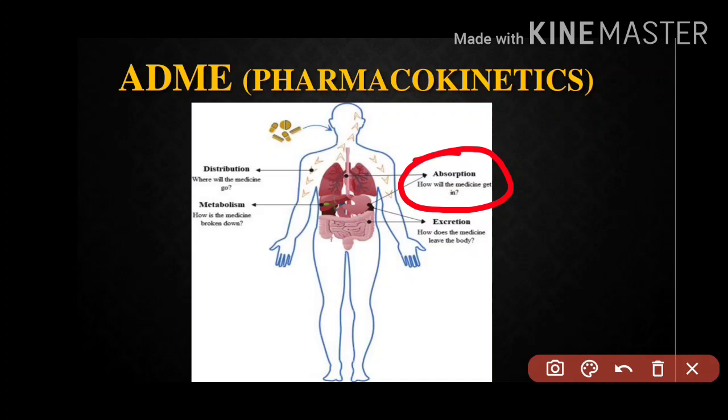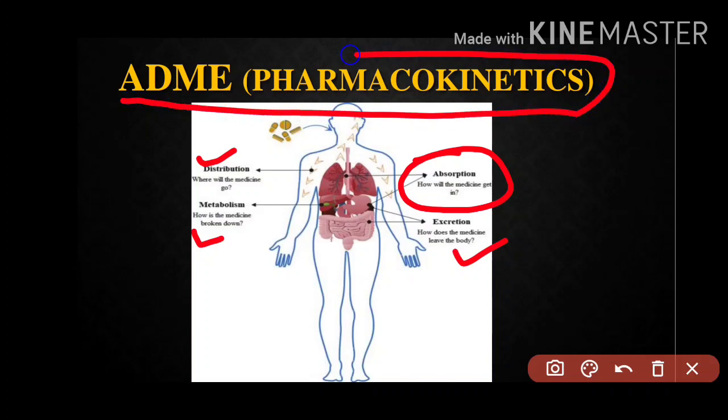Now in next lecture we are going to see about distribution, metabolism, and at last excretion. So all these 4 terms are known as ADME, and it is a very important term in pharmacokinetics. Pharmacokinetics, if you want to learn the definition, you can follow the link given in the description box. And rest all, the distribution, metabolism, excretion, we will be doing in next lectures. Thank you.